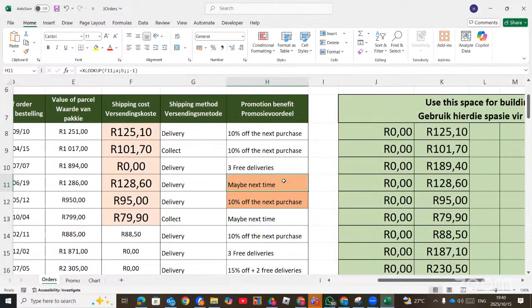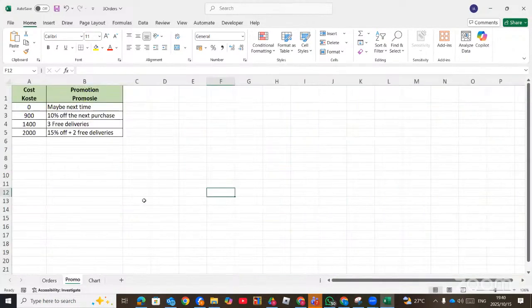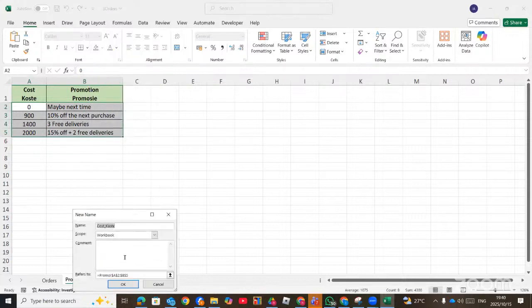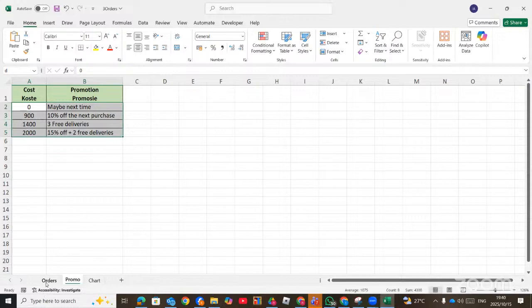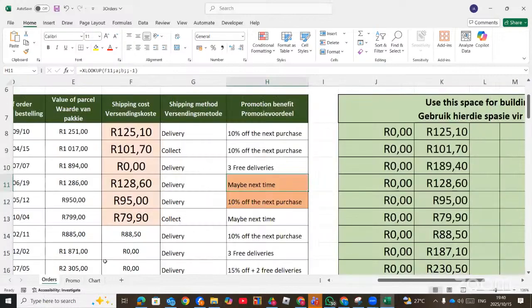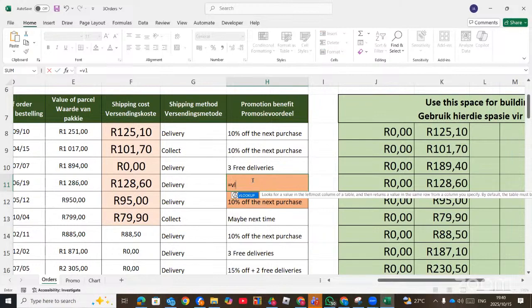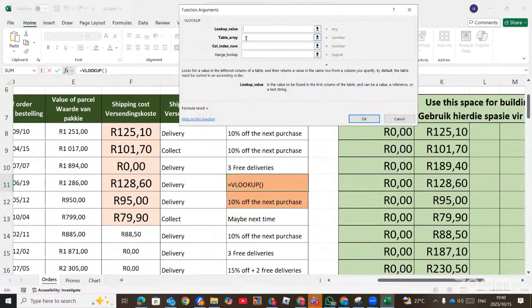Right. Now let's use the VLOOKUP. When you're using VLOOKUP, what you need to do is you select your table. Right click, give it a name. So here I can give it a name, let's say D. Don't use C because C is always reserved. And then you go to equal sign, VLOOKUP. Why VLOOKUP? Because the table is vertical. Then the table array, we gave it a name as D.